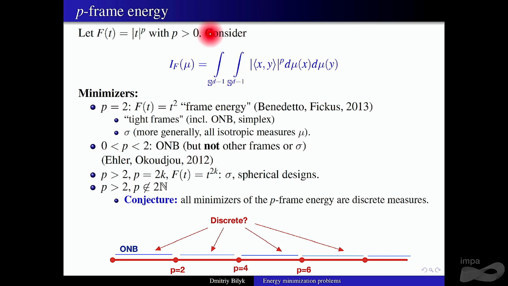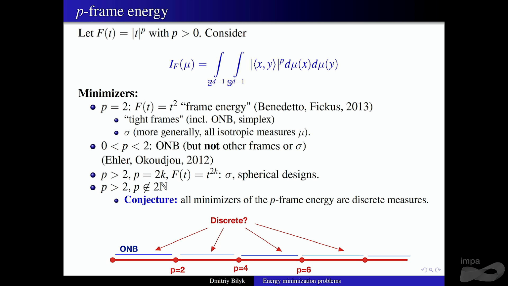Again, you can switch x and minus x. So instead of the orthonormal basis, you can also take the cross polytope, redistributing the mass between a point and its opposite. But up to those symmetries, it's just the orthonormal basis. The idea is that the orthonormal basis is the only tight frame where the inner products only take the values 0 and plus minus 1. But then, what happens if you go above 2?